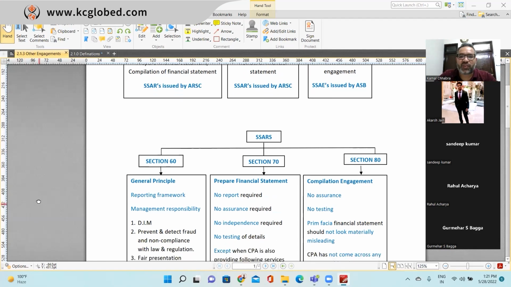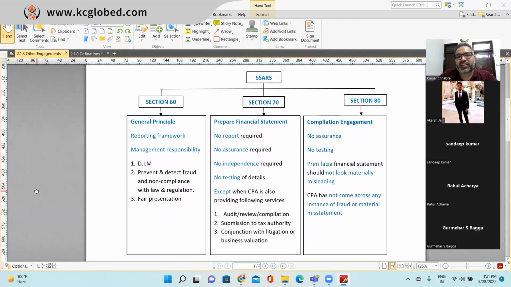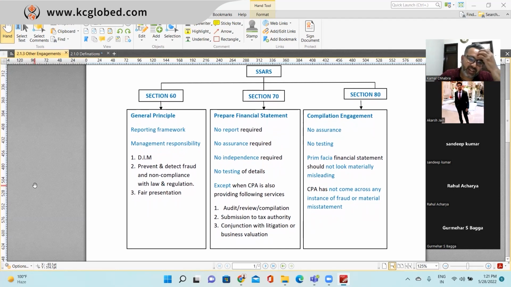Okay, now come to SSARS. SSARS has three sections: 60, 70 and 80. Section 60 gives the general principles, like the overall financial reporting framework under SSARS. It gives you the review framework, and the management responsibility. What is management responsibility?